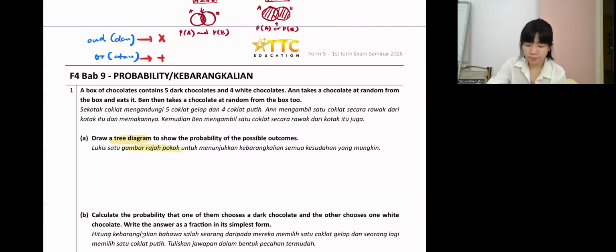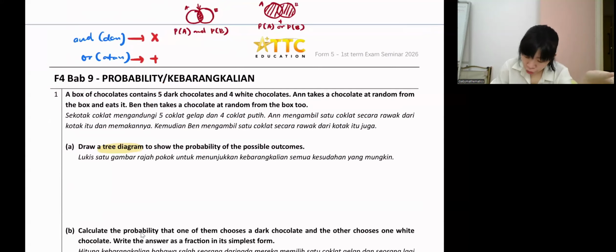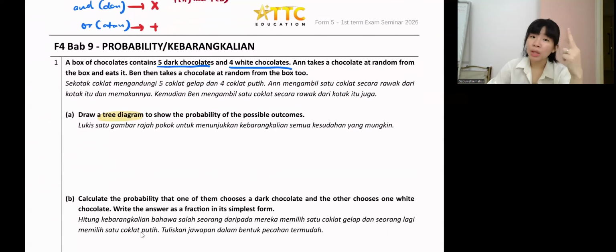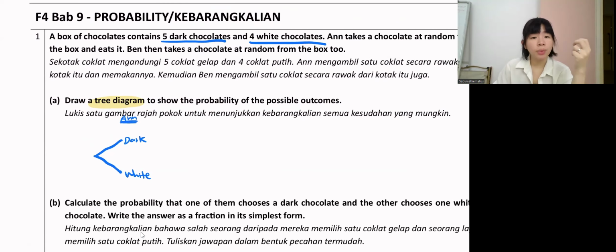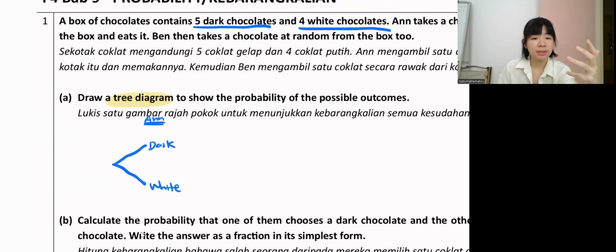Draw the tree diagram. So now we have 5 dark chocolate and 4 white chocolate. Let's say there are only 2 types of chocolate. So a tree diagram means you put 2 arrows, one for dark chocolate and another for white chocolate. The first branch is for Anne. What is the probability of dark chocolate?